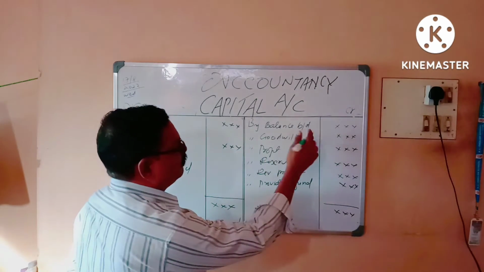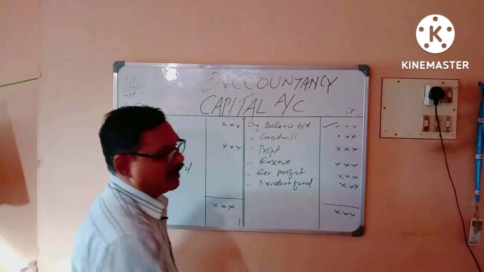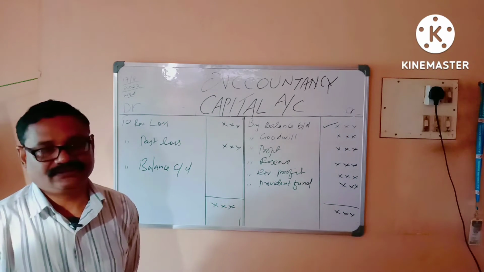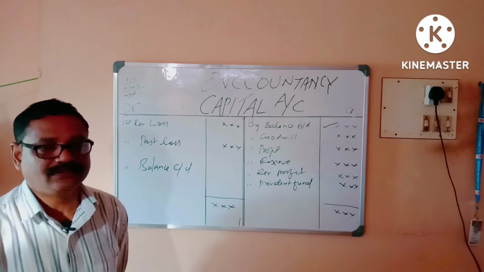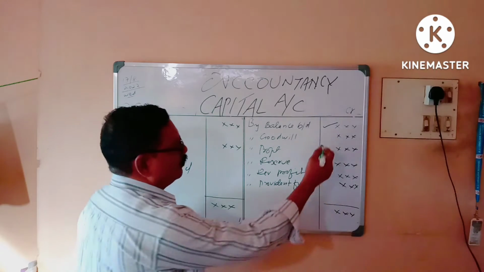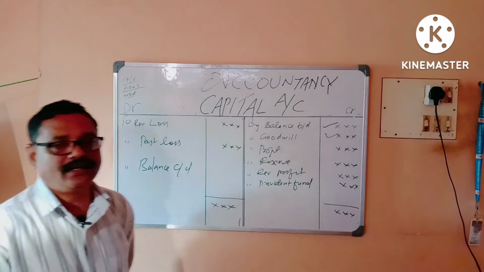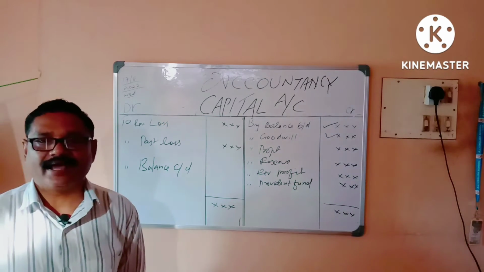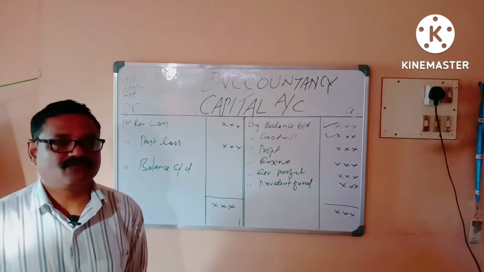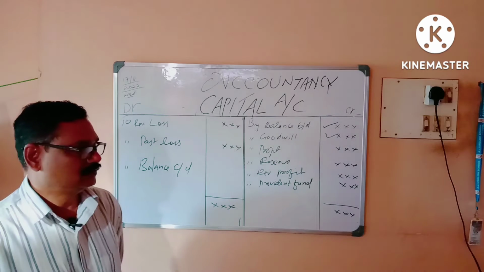See, in capital account, first of all we have to enter the opening balance. The opening balance is taken from the balance sheet as given in the question. Then goodwill. What do you mean by goodwill, dear students? Goodwill is an intangible asset, the reputation or establishment of the business.